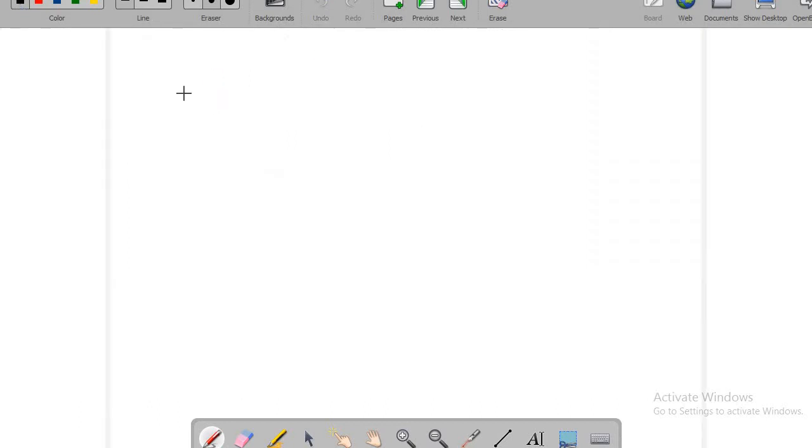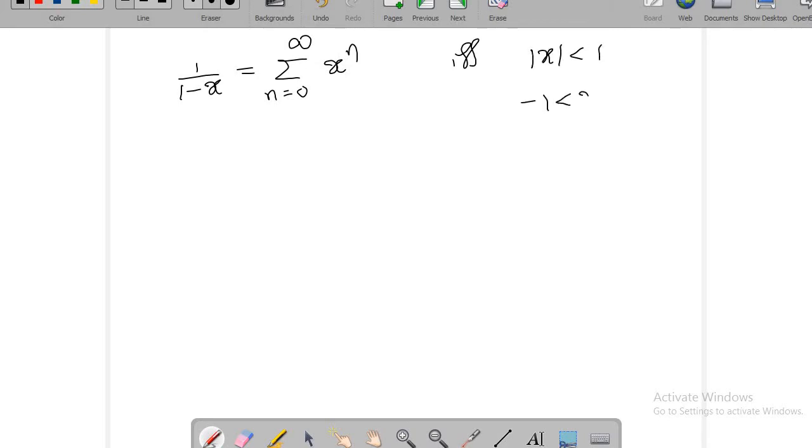I mean, we know about 1 by 1 minus x, right? This has an expansion summation x power n. We know this expansion is valid if and only if mod x is strictly less than 1. In other words, when minus 1 is less than x less than 1. It means the validity of this summation is in between these two only.